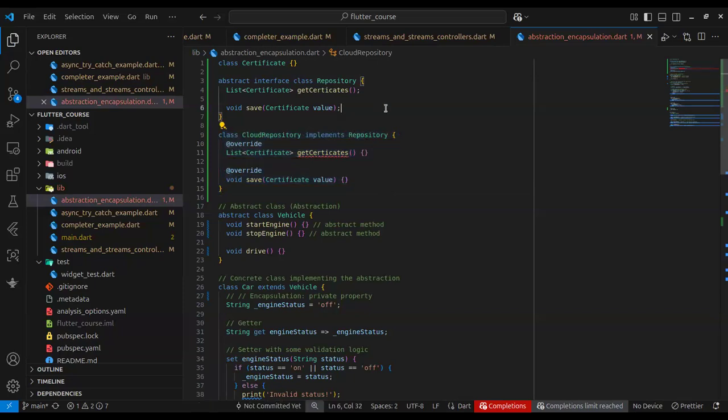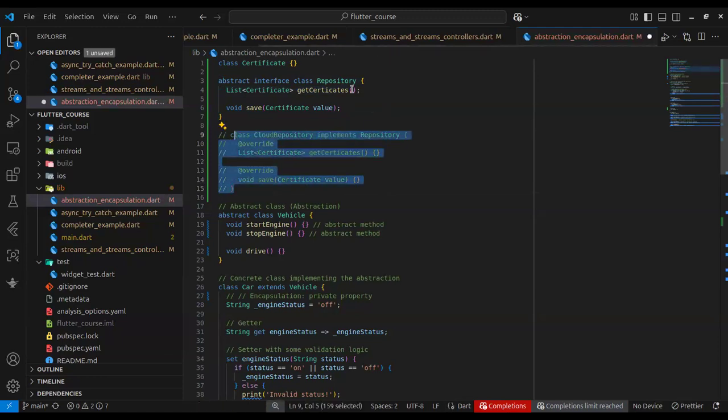Other parts of the application, I know this concept may sound abstract for now, but you're going to get hands-on with how to use them when we are building our certificate application. So you inject this concrete implementation with dependency injection, but the rest of the application will only see this. For instance, you could do something like this.